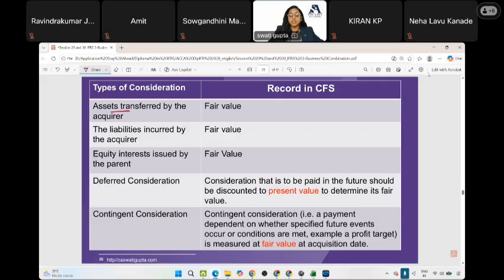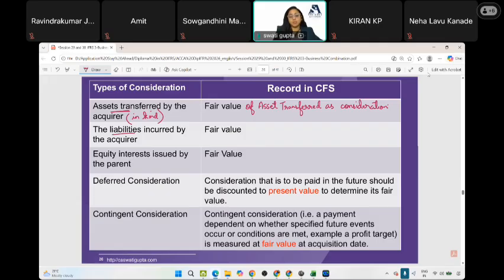If an asset is transferred, let's say you have acquired a subsidiary and in return given land and building as consideration in kind, we will take the fair value of the asset transferred as consideration. For example, if you have transferred land and building, then we will take the fair value of the land and building as consideration. Assets transferred by the acquirer: the fair value of the asset transferred is the consideration.